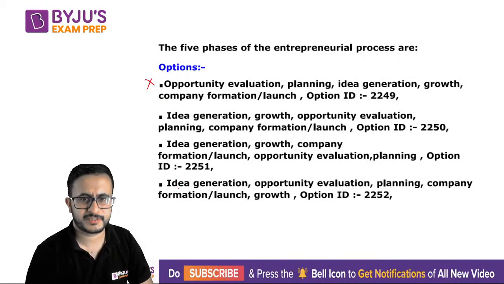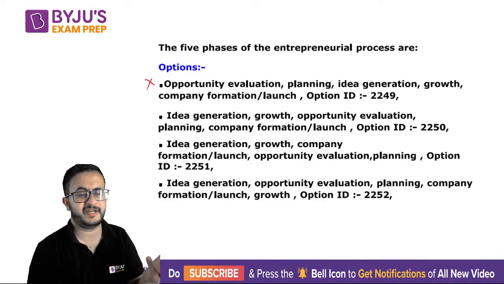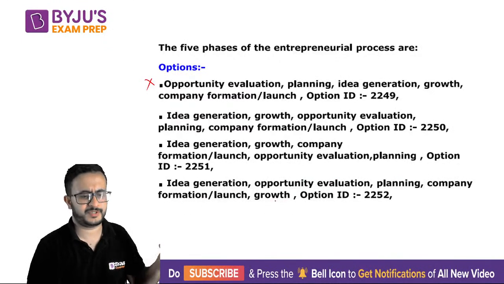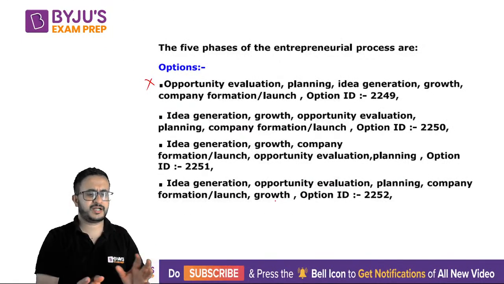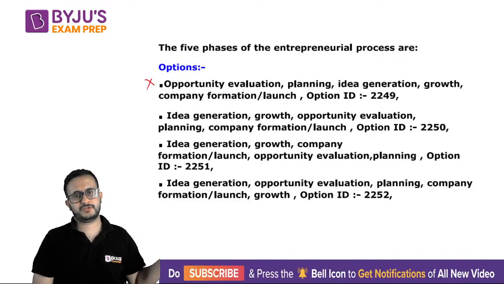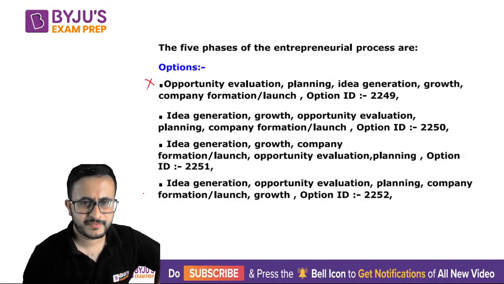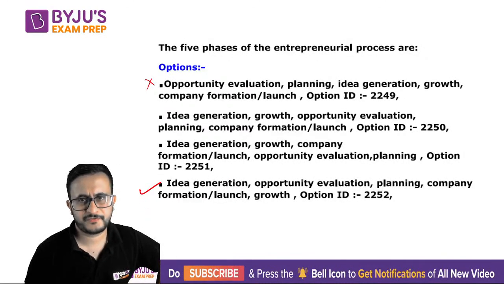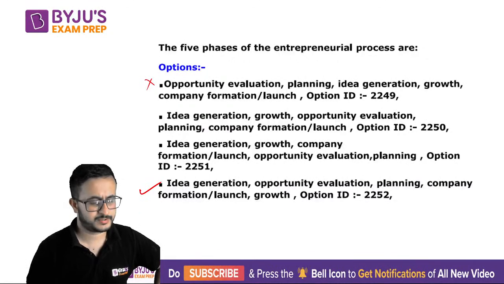So idea generation, then you have some opportunity, you generate some ideas, you get some opportunities, and decide which is the better opportunity. You plan something, you form a company, launch, and growth will be the last stage, right? Once you start something, only then there will be growth. If there is nothing, how can you have growth? So that is the right order. That is the 5 phases of entrepreneurial process.